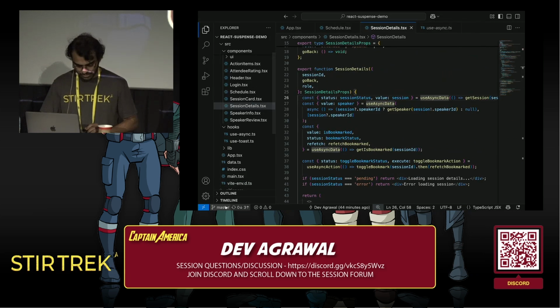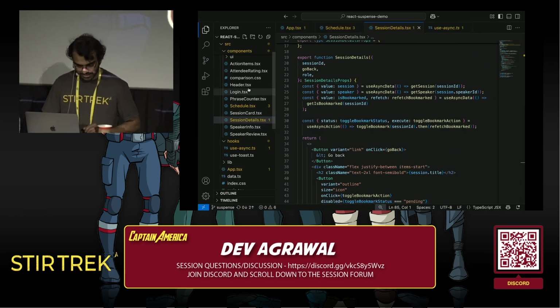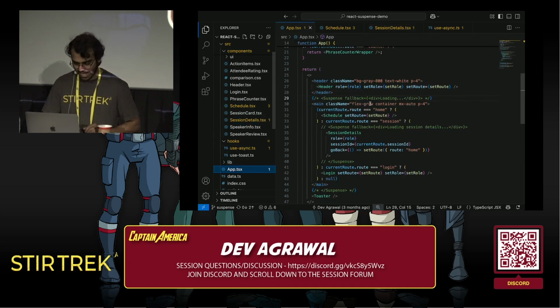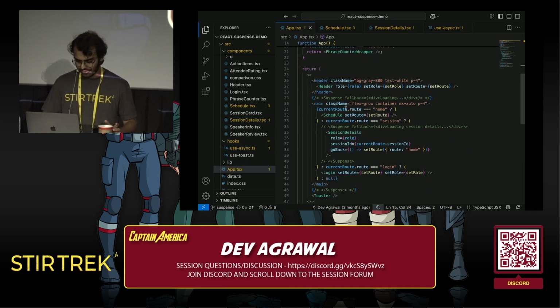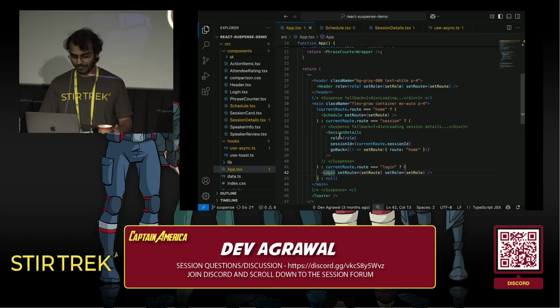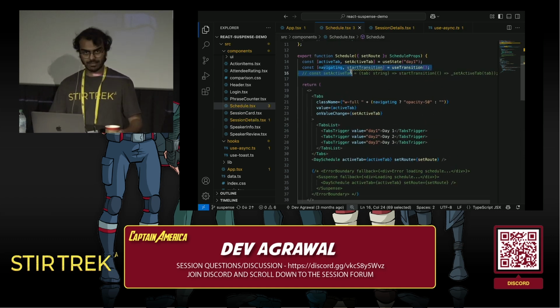All right, I'm going to switch to our suspense branch. Once again, we go into our app, and the app is pretty similar. We still have our router. We are still going over all the different routes that we have and rendering the correct component. Ignore the commented out code; I'll get to it in a second. Let's look at the schedule page again. Once again, I'll explain these in a bit.